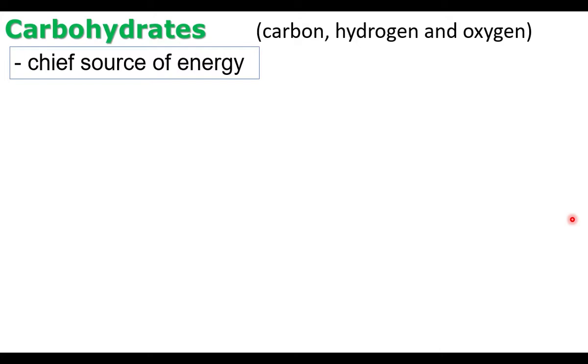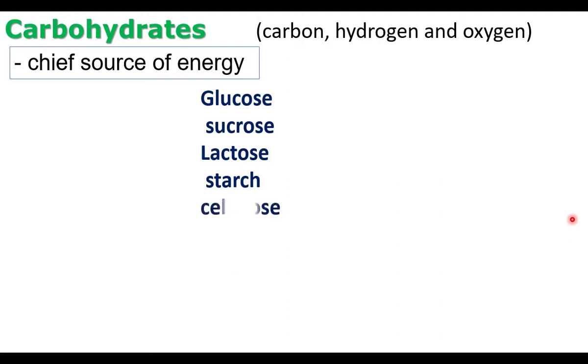We know the examples of carbohydrates: starch, cellulose, glucose. After photosynthesis, plants produce glucose. We take glucose to get immediate energy. Apart from glucose, some other carbohydrates are sucrose, the cane sugar. Sugarcane sugar is sucrose. Lactose is milk sugar. Starch. And the cell wall is made up of cellulose. These are the examples of carbohydrates.